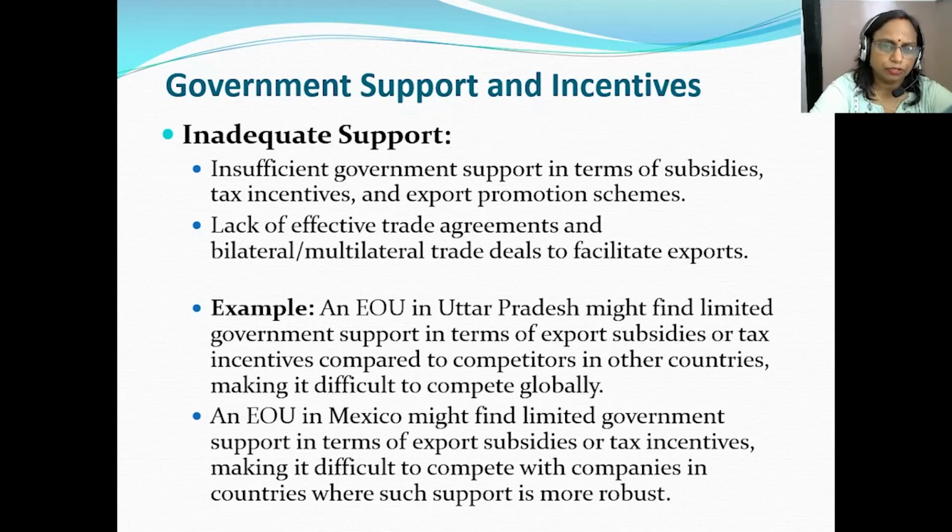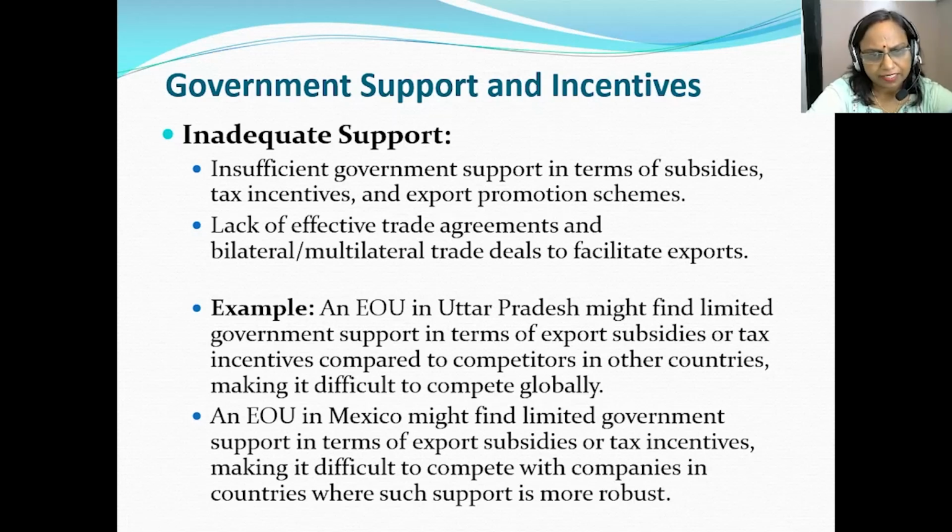For example, an EOU in Uttar Pradesh might find limited government support in terms of export subsidies or tax incentives as compared to competitors in other countries. This may make it difficult to compete globally.